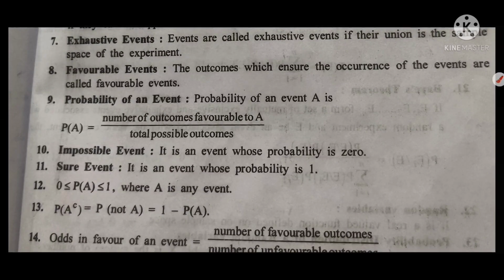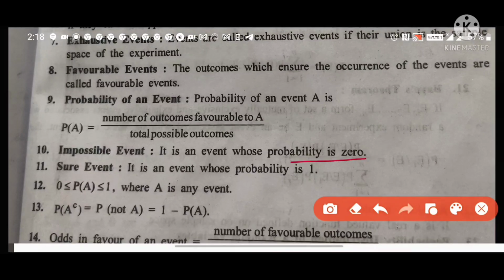Next, impossible event. If probability of the event is equal to 0, that event is called impossible event. For example, when we roll a die, then probability of 7 is 0. So it is impossible event.